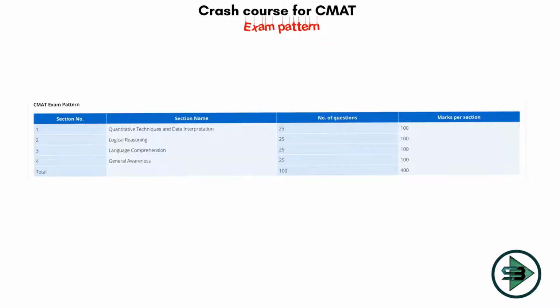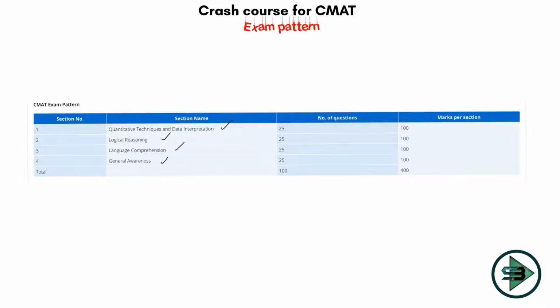What we need to know first is the syllabus of the exam. What are the sections, how many questions, total marks for the exam. So as most of us know, the sections are 4: quants, data interpretation, logical reasoning, verbal ability, and then there is GK, general awareness. Okay, let's see each one of them.